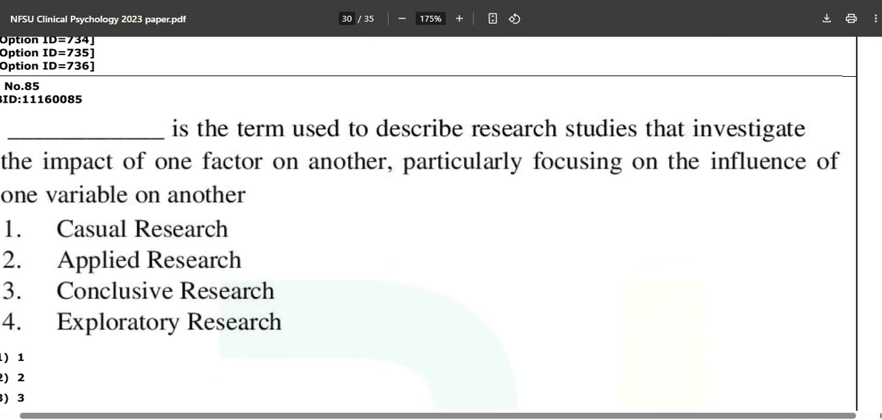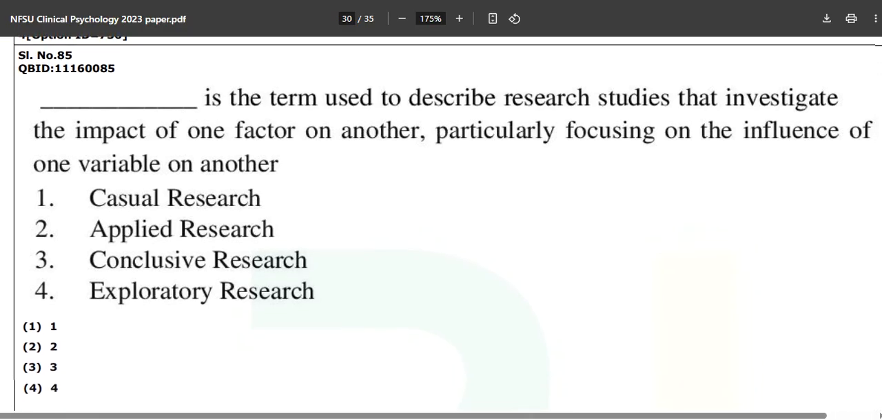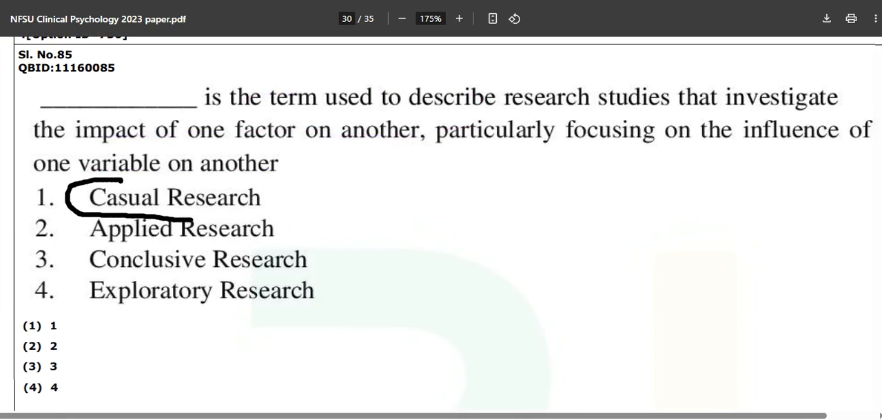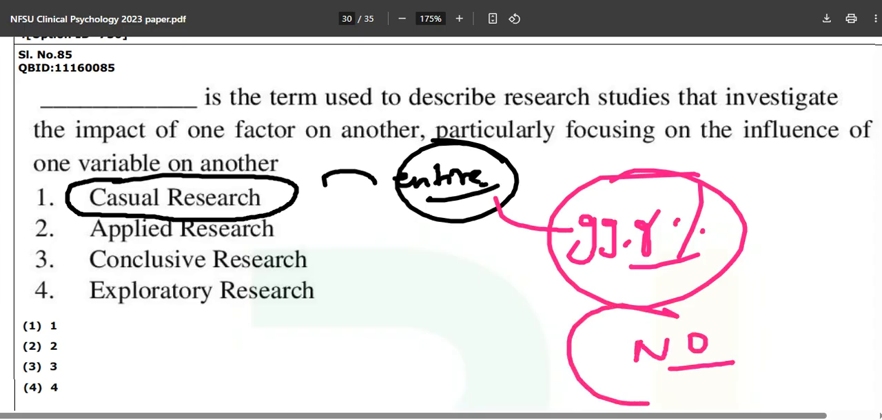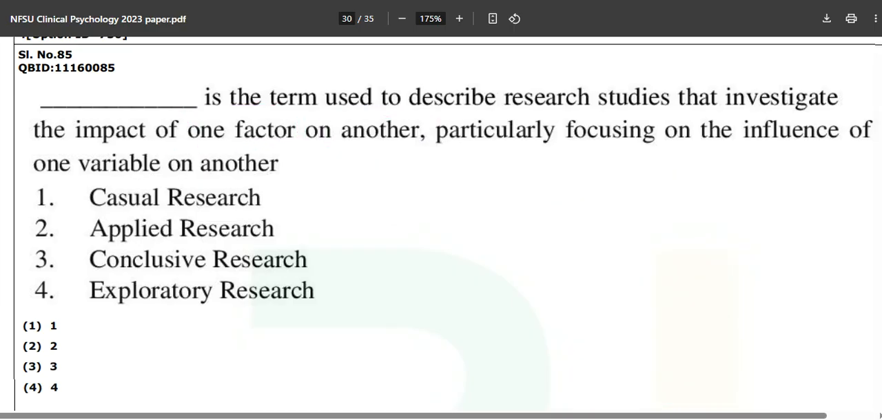Now moving forward, this one is a good one, and you will again find a mishap happening by simple English terms which are used. Casual research. Have you in your entire life read or studied about casual research? Please tell me. I guess 99.9% in the NPC of ours, everyone will answer no. You have never studied about casual research. Yes, casual dress you might wear, but casual research is never possible. Dash is the term used to describe research studies that investigate the impact of one factor on another, and that is why reading books is so important. One factor on another, particularly focusing on the influence of one variable on another.